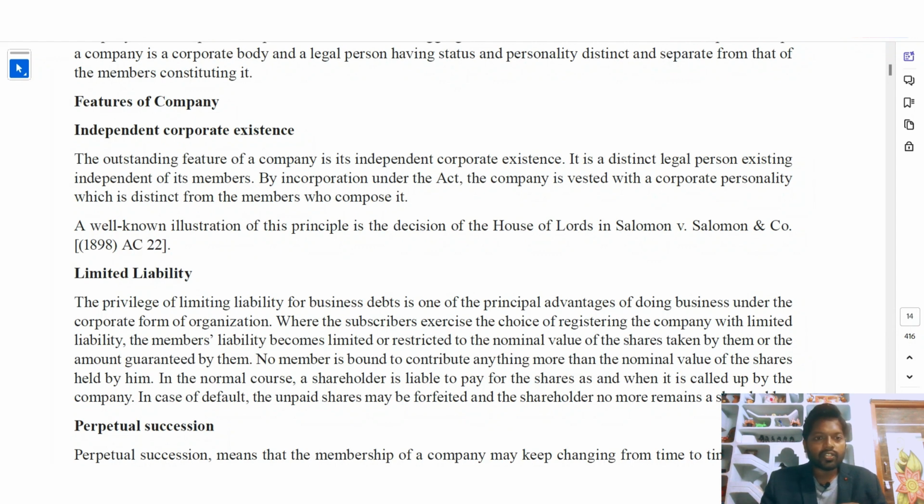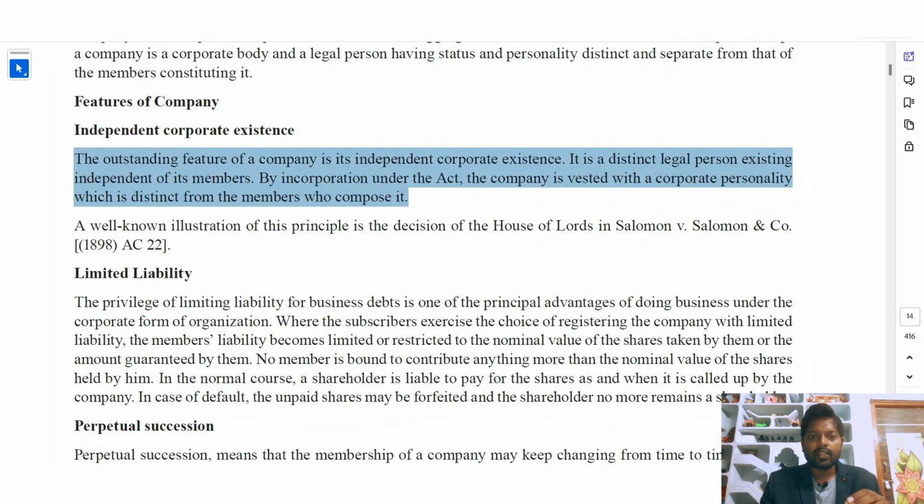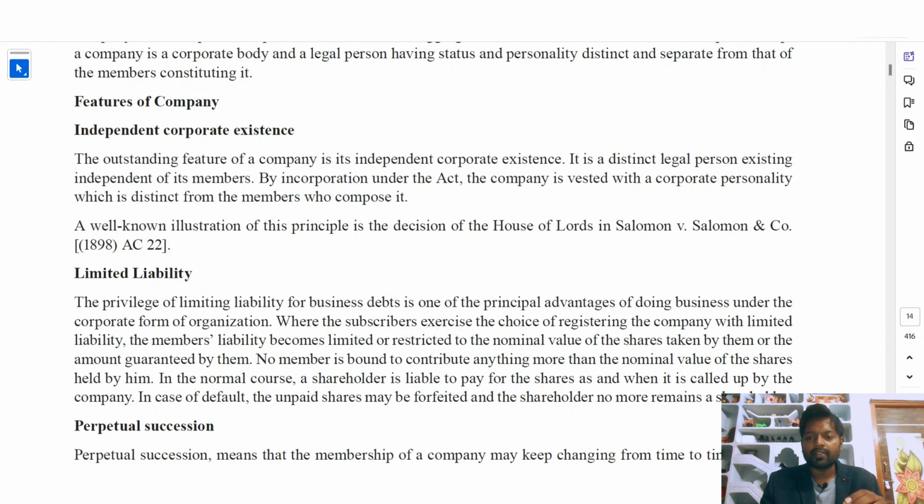A well-known illustration of this principle is the decision of the House of Lords in Solomon versus Solomon and Co. So the case law representing this feature is House of Lords in Solomon versus Solomon. In the exam, if a question comes to describe the features of the company, or about the independent corporate existence, you can give these lines, and you should quote the case law Solomon versus Solomon and Co. What it explains is that the company is different and the members who created the company are different.